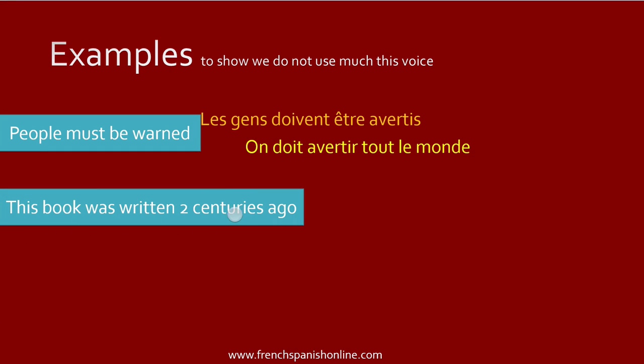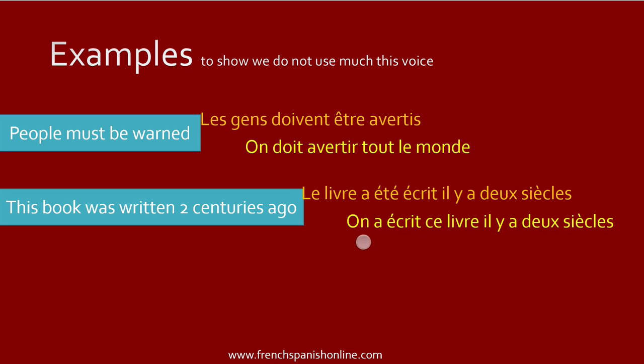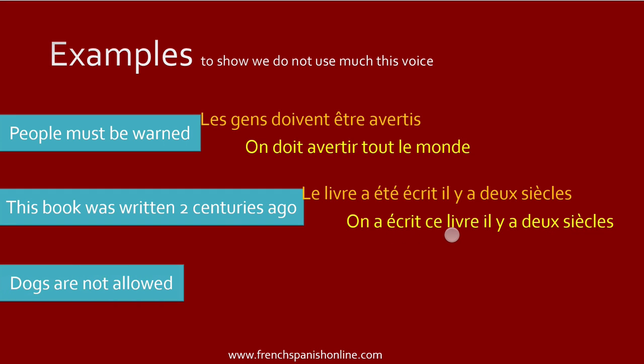This book was written 2 centuries ago. So here we don't know who actually wrote this book. So for this reason, you can also say word for word, le livre a été écrit il y a 2 siècles, or on a écrit ce livre il y a 2 siècles. And here we have the active voice.